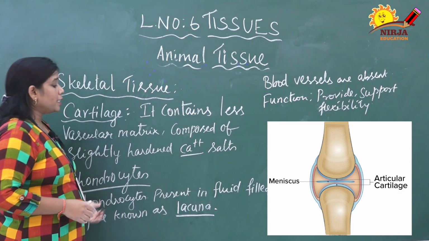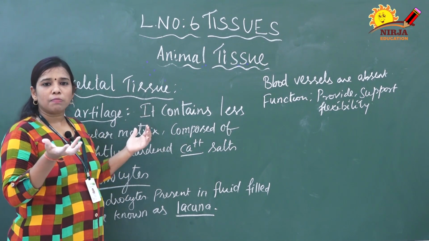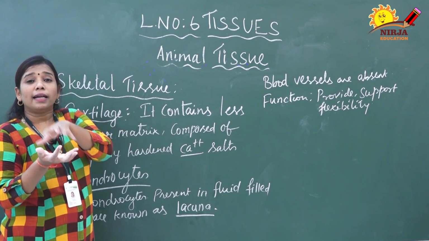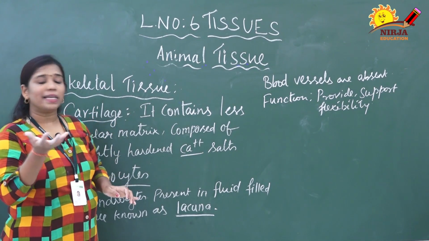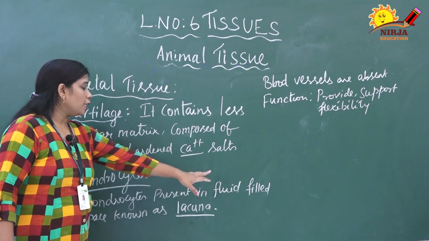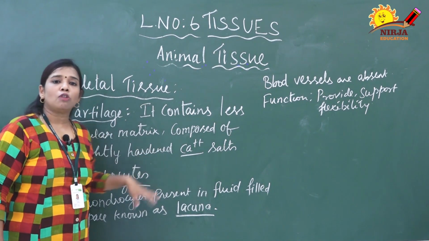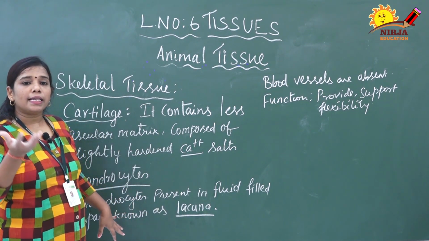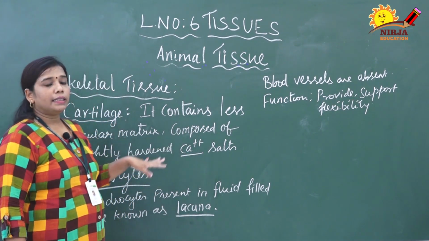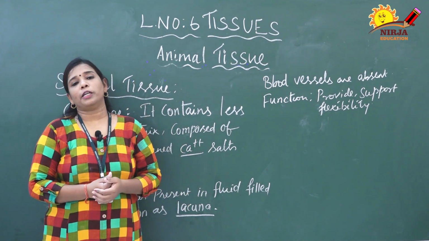Next, the chondrocytes are present in a fluid filled space. You can see this matrix has fibers and the chondrocyte. The space in the matrix filled by the chondrocyte is called a lacuna. Lacuna is nothing but the fluid filled space, meaning matrix, in which chondrocytes are present. Here the blood vessels are absent in cartilage. The function of the cartilage is that it provides support and flexibility to body parts.